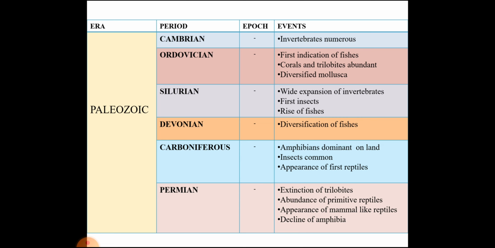Next is Carboniferous. In this case, amphibians were dominant on land, insects were common, and appearance of first reptiles took place. And the last period of Paleozoic era is Permian, characterized by extinction of trilobites, abundance of primitive reptiles, appearance of mammal-like reptiles, and decline of amphibia.